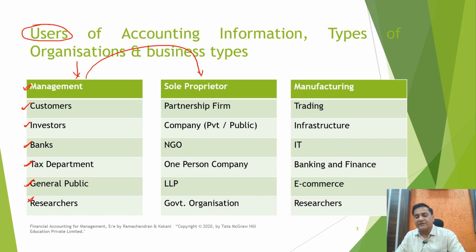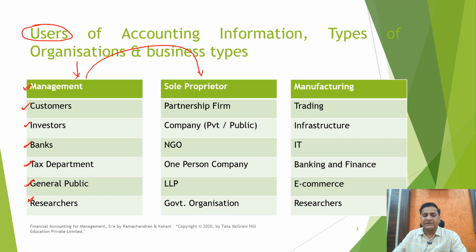The organization, as we have seen in our earlier classes, can be various types of business entities. It could be a sole proprietor, it could be a partnership firm, it could be a company, be it private company, public company, government, non-government organization, one person company or LLP. There can be many types of entities.